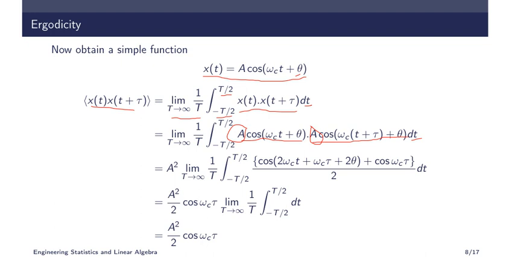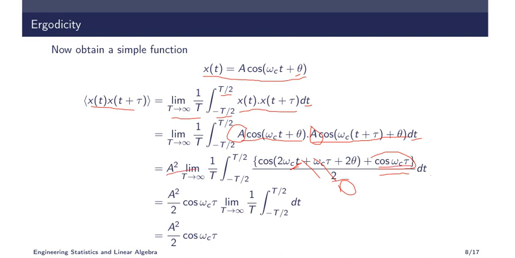So the first term, again this is a function of t, and if you integrate over infinity, you will get the value 0. So the remaining term is cos omega c tau only. So this part becomes 0. You have only cos omega c tau, which is not a function of t, so you can take it outside. The remaining terms are A square and cos omega c tau divided by 2.